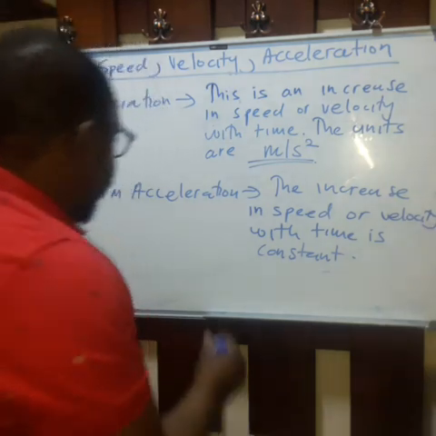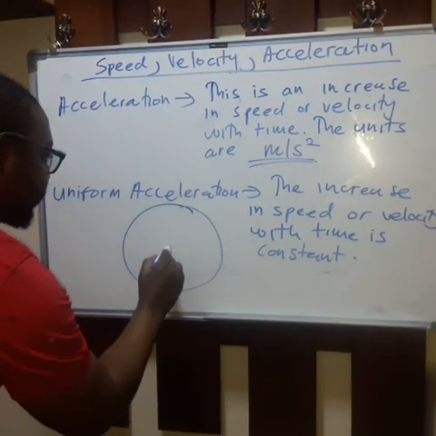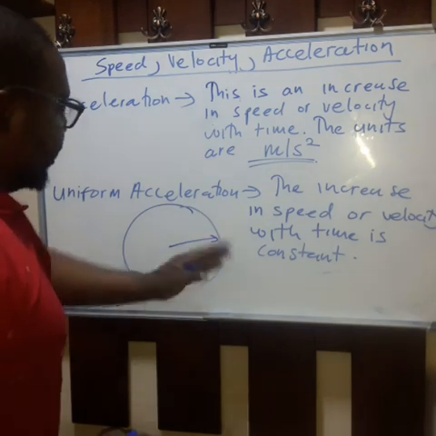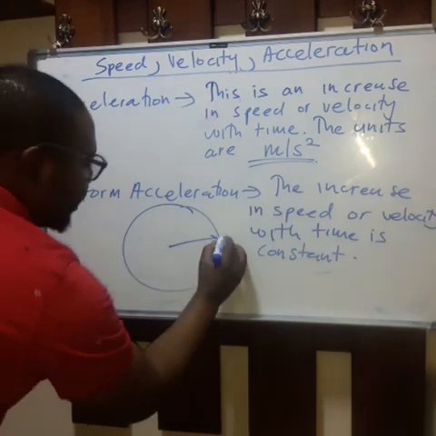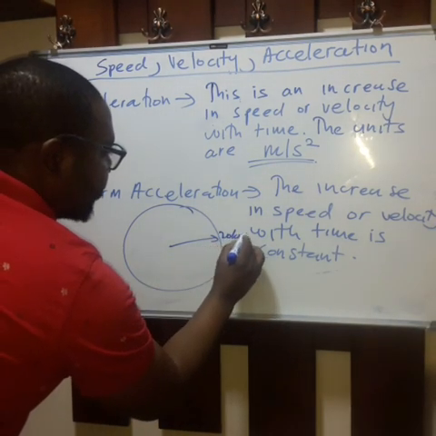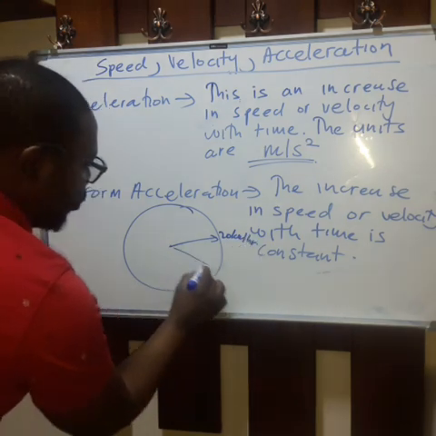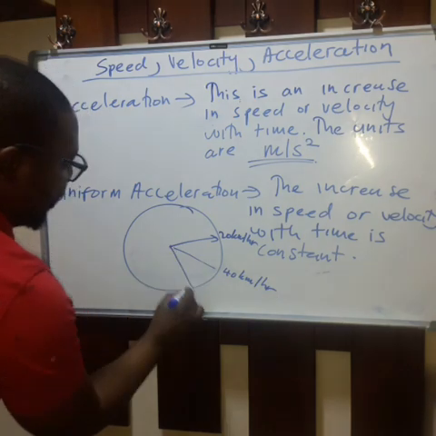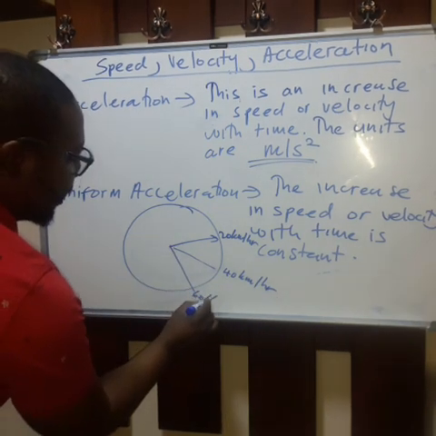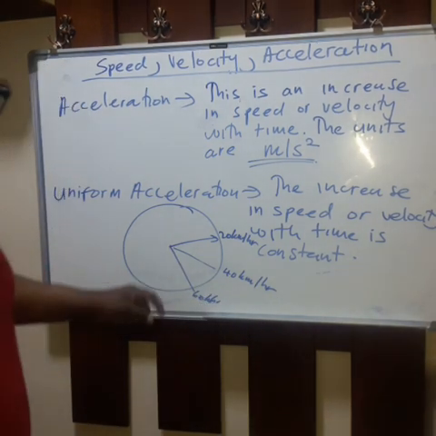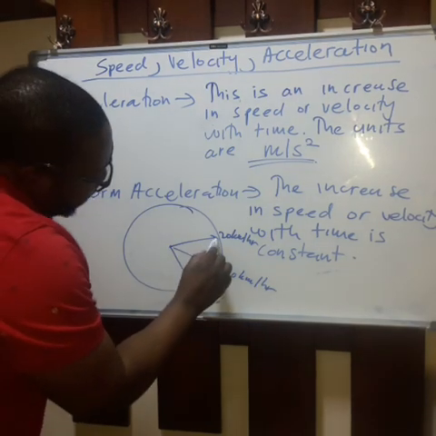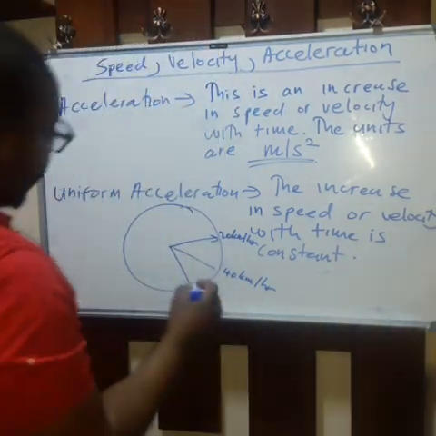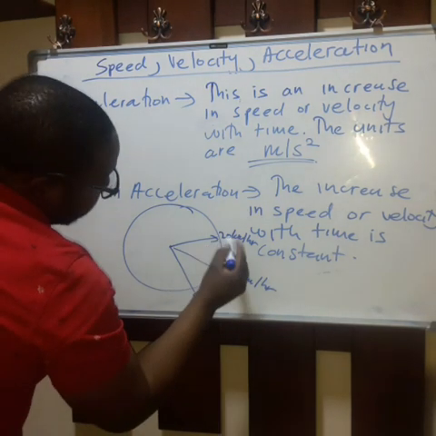If this is a speedometer and this is my gauge, the arrow, and this is 20 kilometers per hour, this one is 40 kilometers per hour, and this one is 60 kilometers per hour, now, if I press on the pedal to increase speed, and it takes me maybe 3